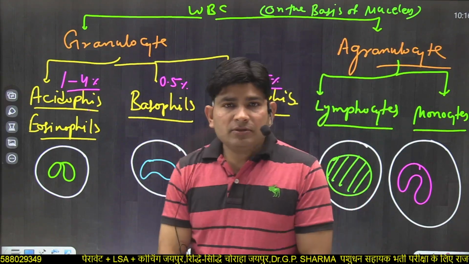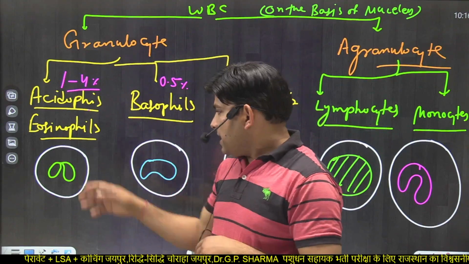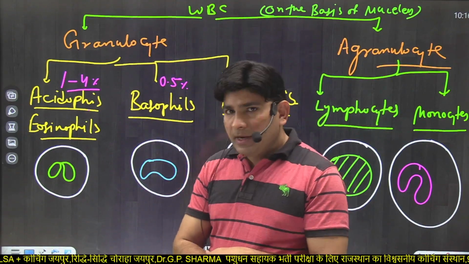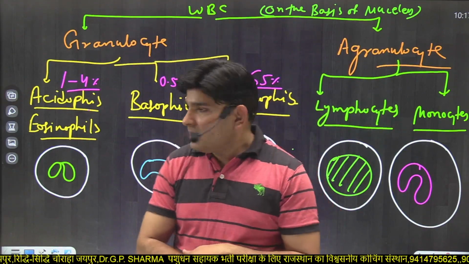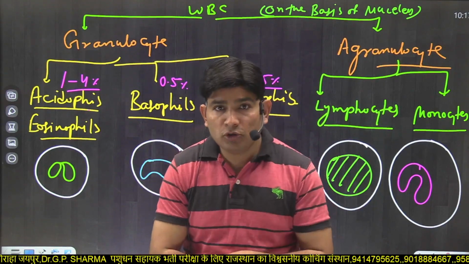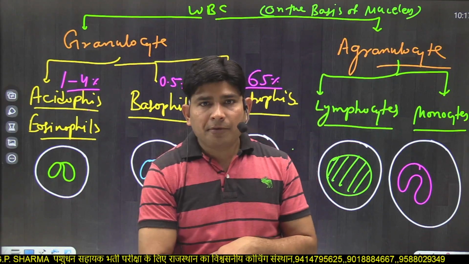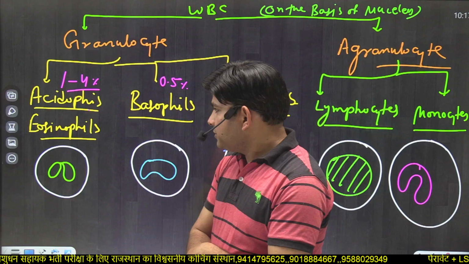What is the importance of acidophils? Acidophils or eosinophils are WBCs. They increase in number in allergic conditions and parasitic infestations, and the increase in number of acidophils is known as acidophilia, also known as eosinophilia. Acidophils are stained by acidic stains or eosins.